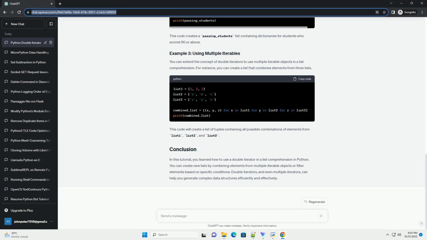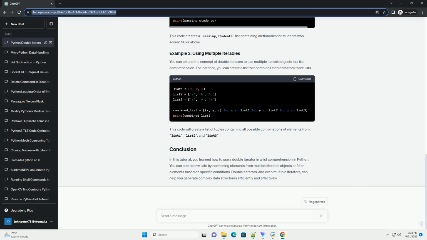and list2. You can also filter the elements when using a double iterator. In this example, we have a list of students, and we want to create a new list containing the students whose grades are above a certain threshold. This code creates a passing_students list containing dictionaries for students who scored 90 or above.